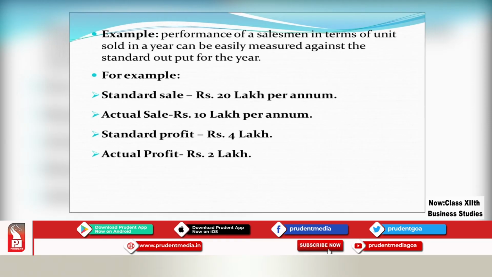But before moving on to the next step, let me just go through the example which I have mentioned over here. When we compare actual performance with the planned performance, the standard sale which was decided was 20 lakh per annum. Whereas the actual sale, what happened in the second step, was just 10 lakh per annum. Standard profit which was decided in step 1 was rupees 4 lakh. Whereas actual profit which we earned in step 2 is just 2 lakhs. So what you can say is there is a difference, there is deviation, right? Performance of a salesman in terms of units sold in a year can be easily measured against the standard output for the year. That is what we have done over here.